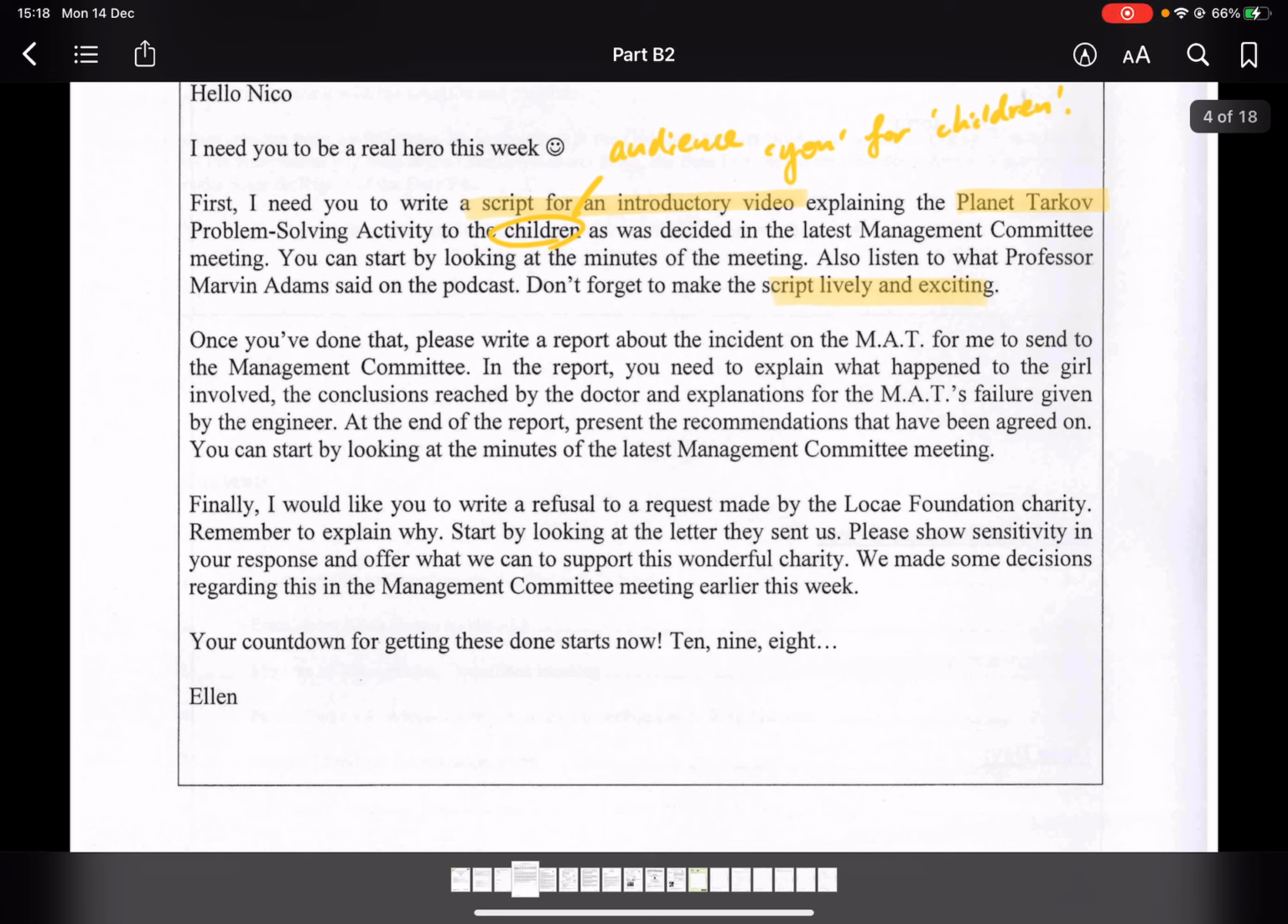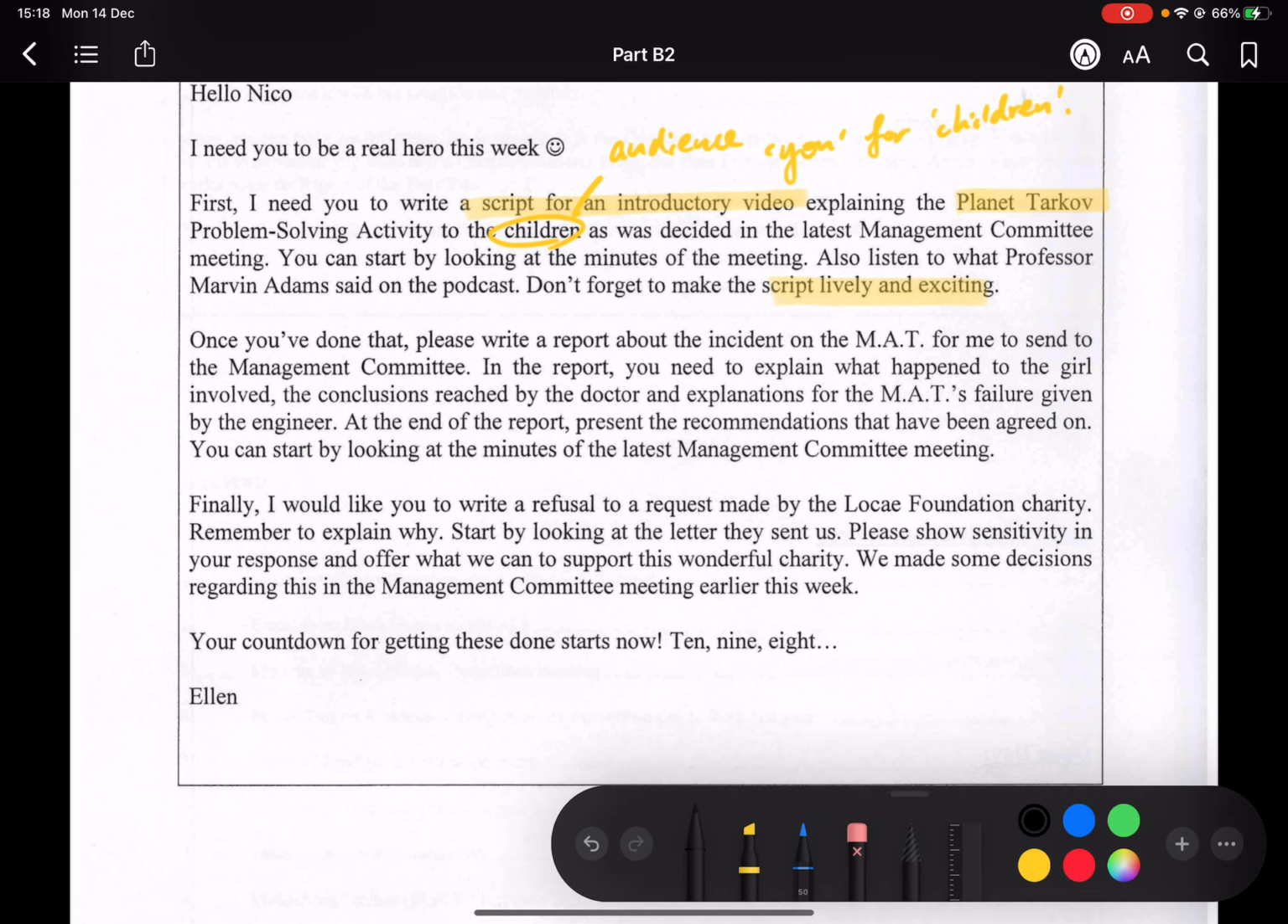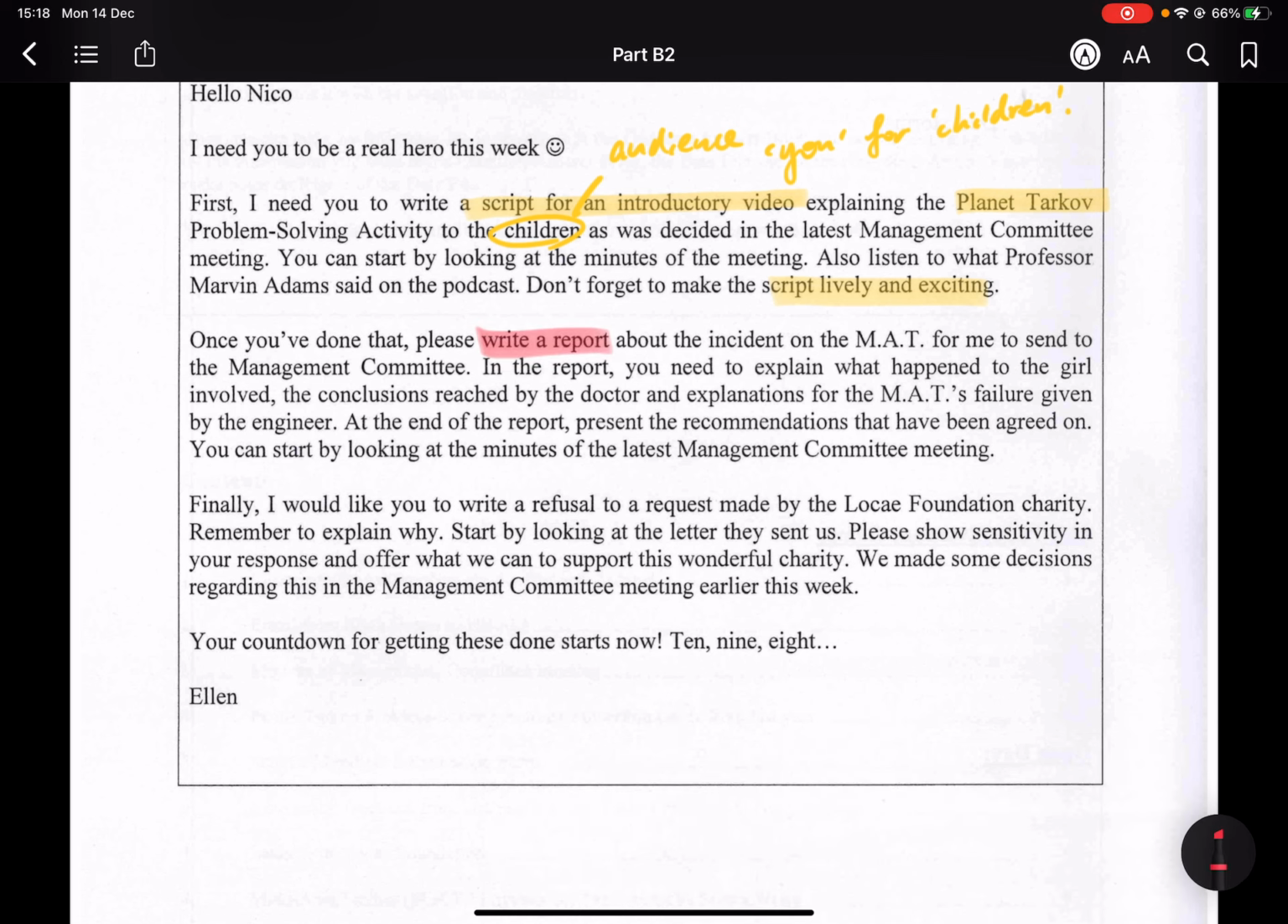In this video, we're going to look at all the relevant points for Task 9 of Year 2020's DSE Paper 3B2. Alright, so let's take a look at the instructions first. Once you've done that, please write a report about the incident on the MAT for me to send to the management committee. So our task is to write a report about an incident.